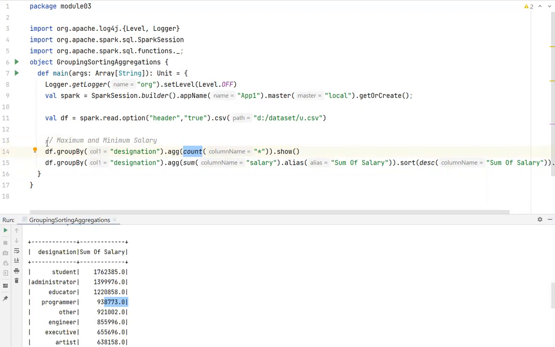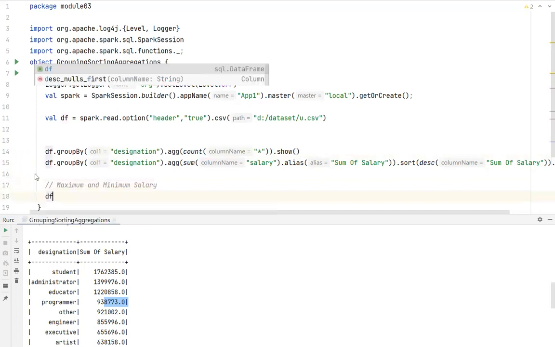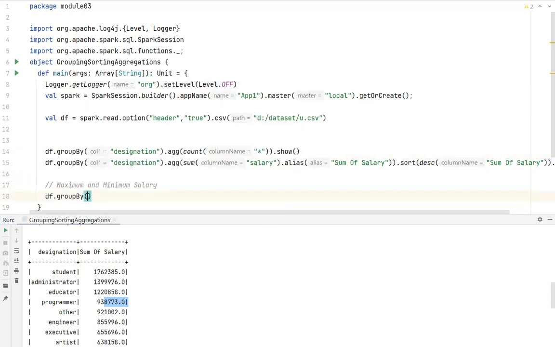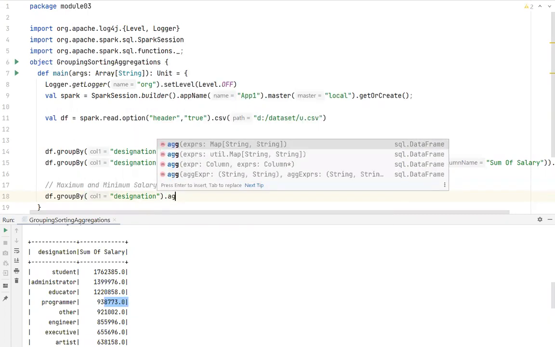For example, let's finish the maximum and minimum also. What I can simply do is df dot again group by, group by the column designation, and dot aggregation function.